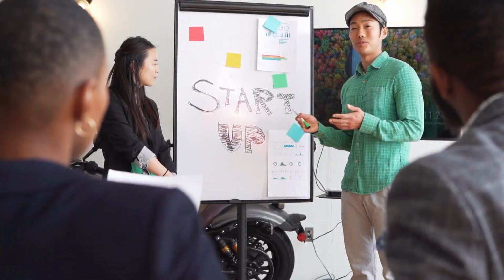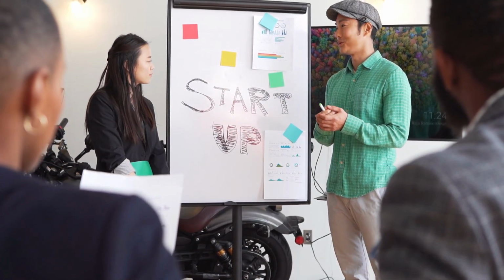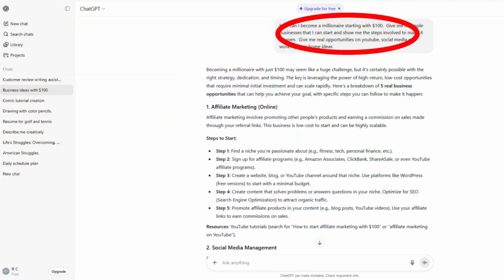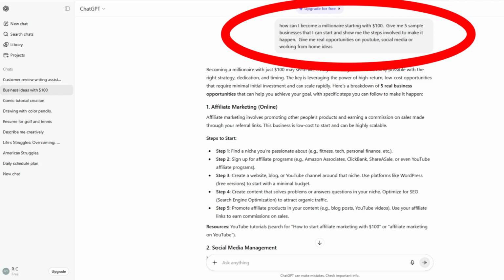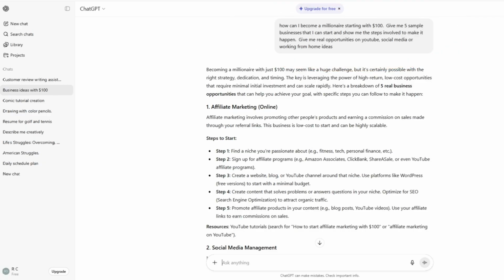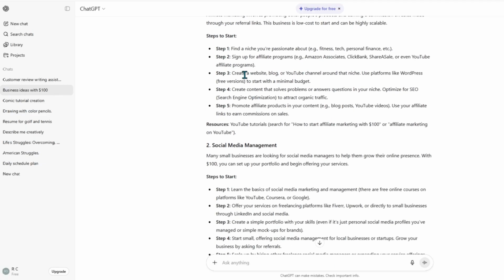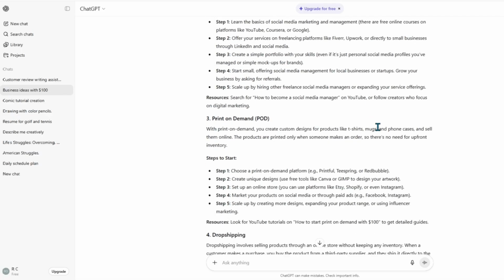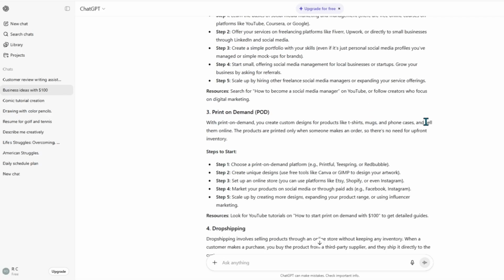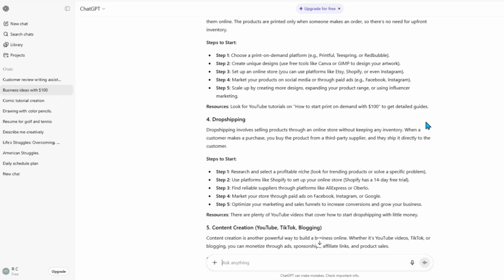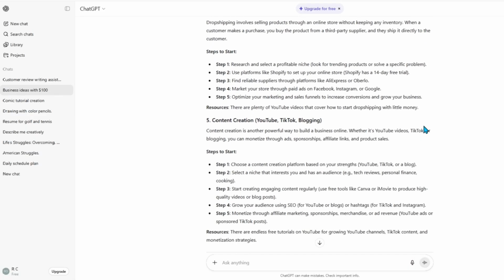If I were looking for an idea on how to start a company with $100, and here I'm not very specific, but you can be. This is my niche or what I'm interested in. How can I start a business with this, doing this? For example, and this is what it tells you to do. And I wanted to know the steps. Like, just don't tell me. You have to make sure you're more specific with this program. So I made it tell me the actual opportunities and then the steps.